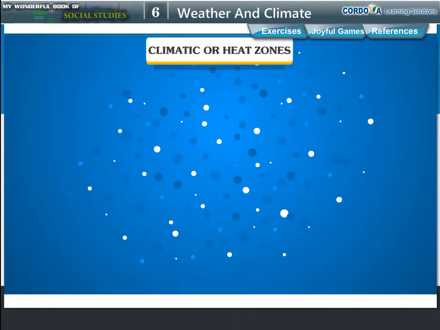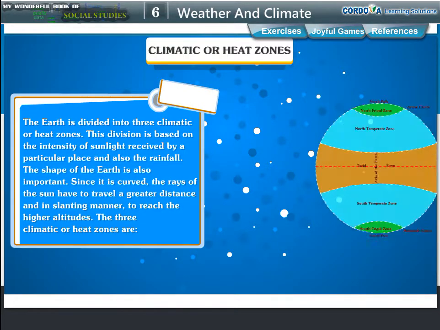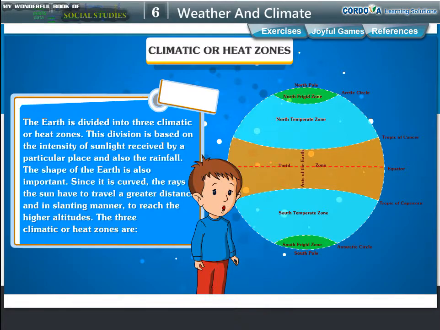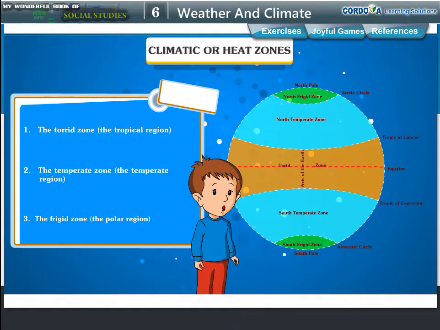Climatic or heat zones. The Earth is divided into 3 climatic or heat zones. This division is based on the intensity of sunlight received by a particular place and also the rainfall. The shape of the Earth is also important. Since it is curved, the rays of the sun have to travel a greater distance and in a slanting manner to reach the higher altitudes. The 3 climatic or heat zones are: